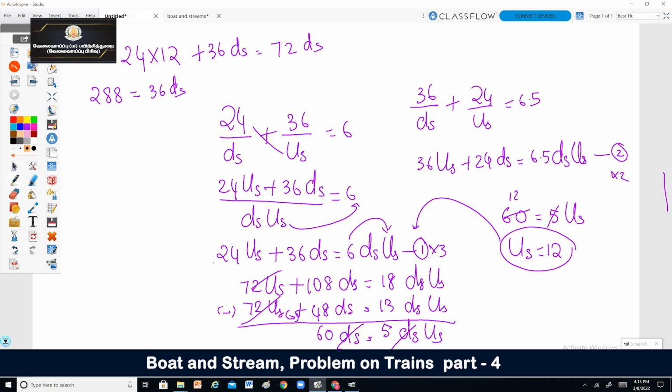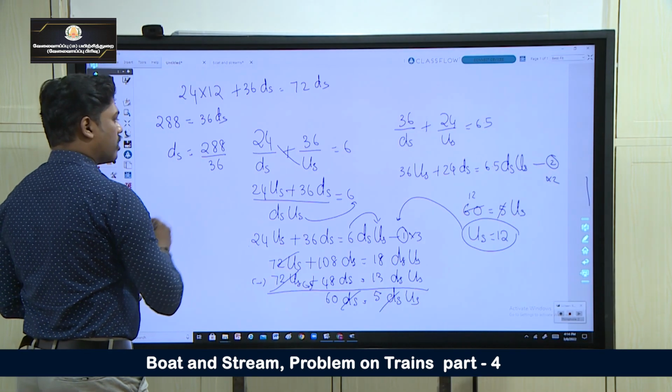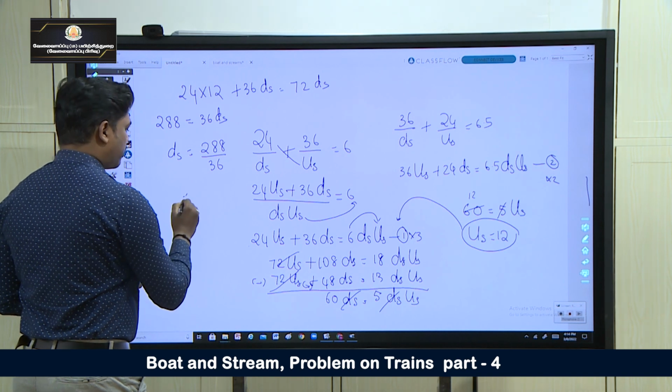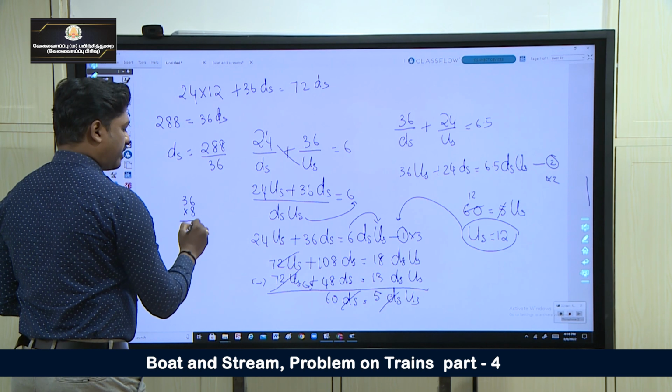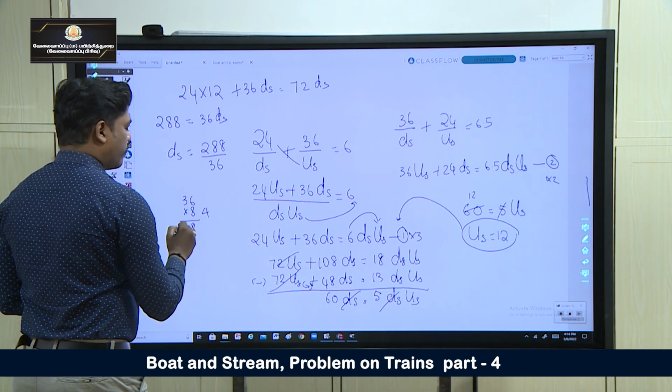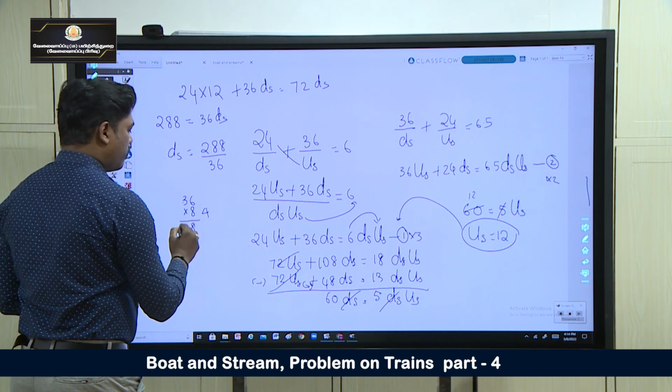Okay, so now downstream speed is equal to 288 divided by 36. Just divide it. Just multiply and see, 36 into 8: 6 eights are 48, 3 eights are 24, 24 plus 4, 28.